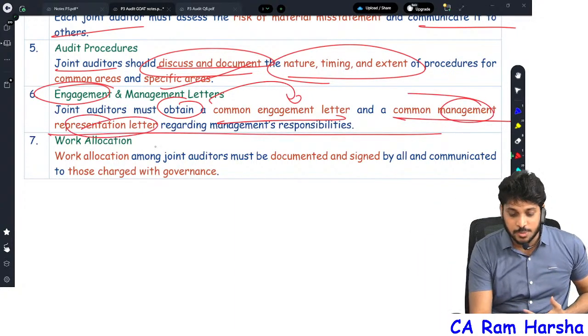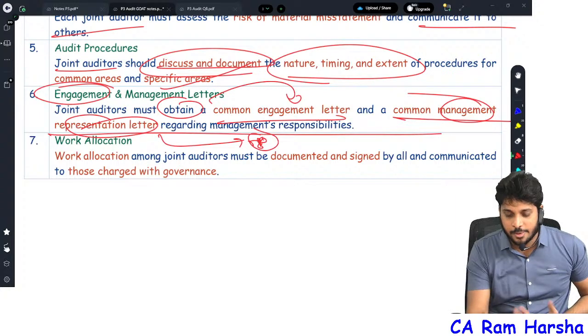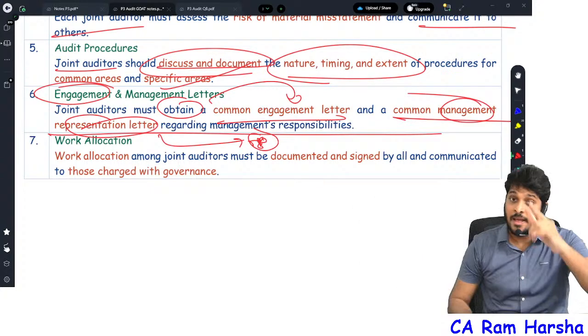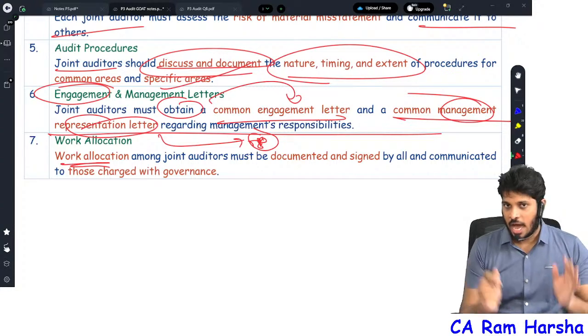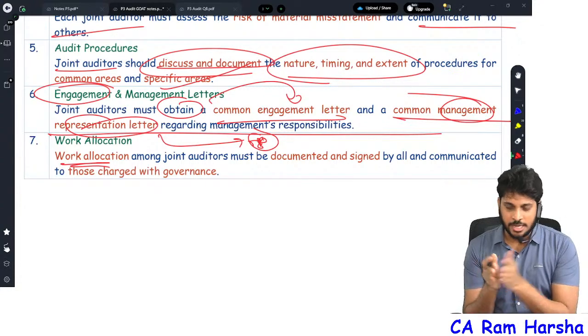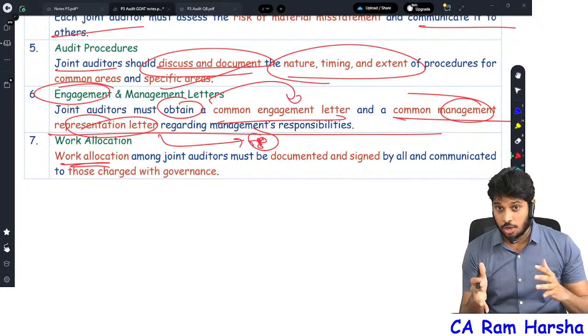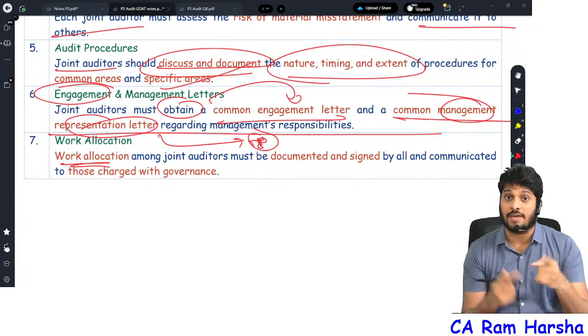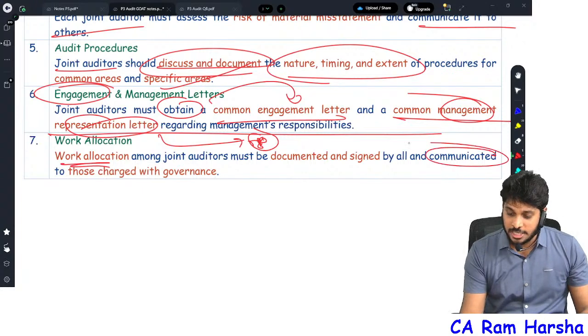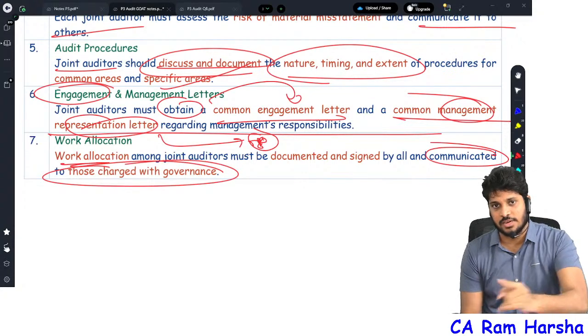Sir, what is a management representation? We will discuss in upcoming revision. The 580 standard will be discussed; there I will talk about written representation. Next, work allocation. Ultimately, division, common area. You decided, right? Work allocation document is there, right? That work allocation document, each joint auditor should have a copy, and that copy shall also be communicated to those charged with governance. That's it.